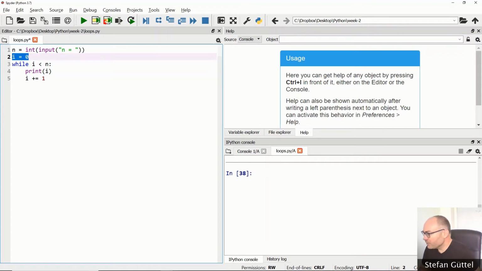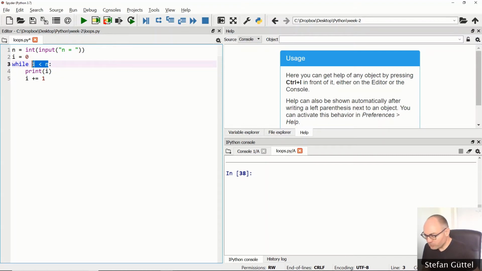And here on line 3, you see the definition of a while loop. It always starts with the while keyword, followed by a condition, which is either true or false. This is a Boolean condition. In this case, a comparison between the values of i and n. Right? So, for example, if I enter the value n being 5 here, i is 0 as we have defined, then the condition checks whether 0 is less than 5, and that's something that is either true or false.